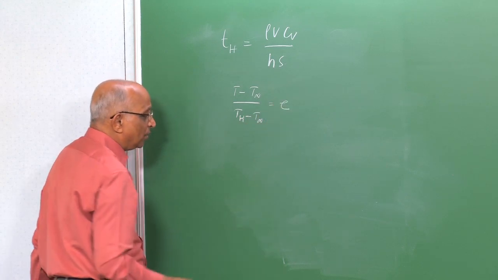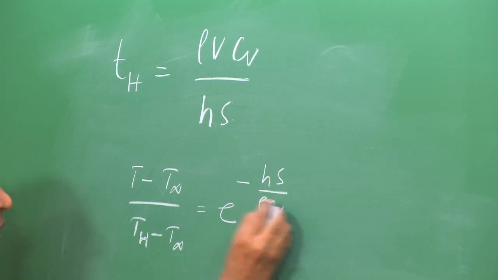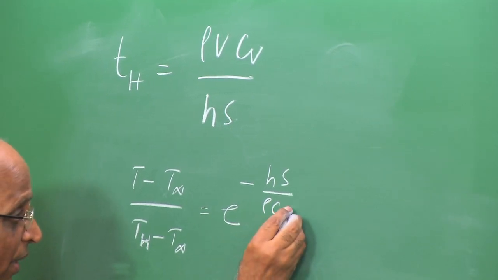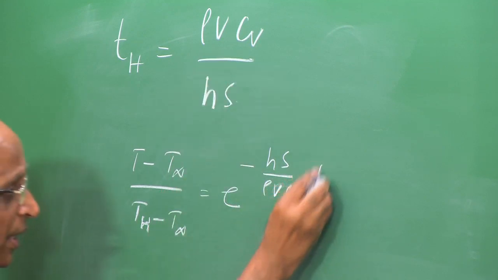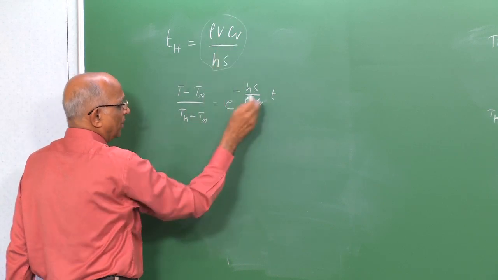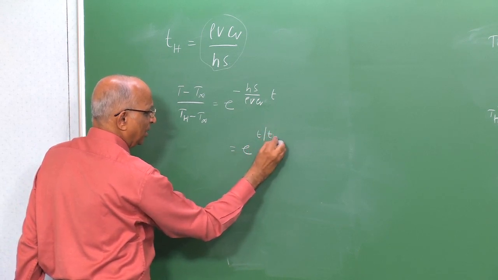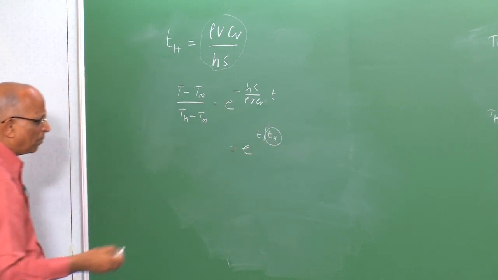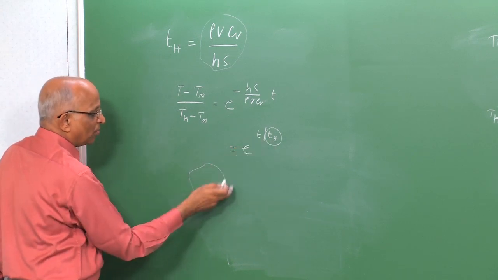We had it equal to e to the power minus Hs divided by rho V Cv into the time over here. If now I were to put this characteristic time over here, I get e to the power minus t over the characteristic heat transfer time, and this is sometimes known as the response time of your particular body. We say, well, the body is hot, it takes a time Th to respond,